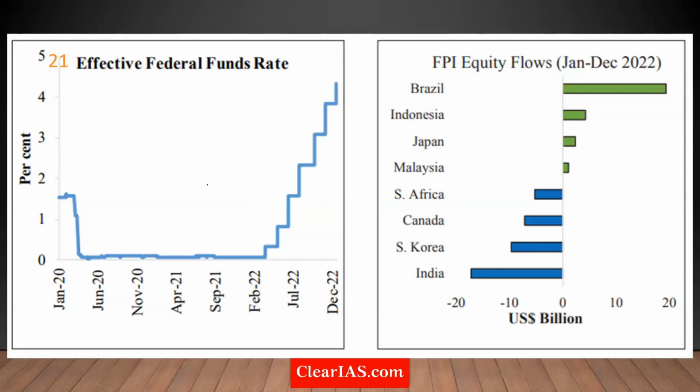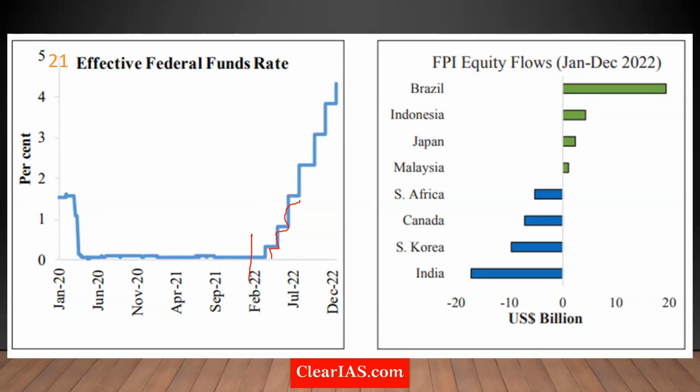Now, after February 2022, when the war broke out, the US Federal Reserve started increasing the policy rate. A large proportion of the foreign investment in nations like India comes from these places.